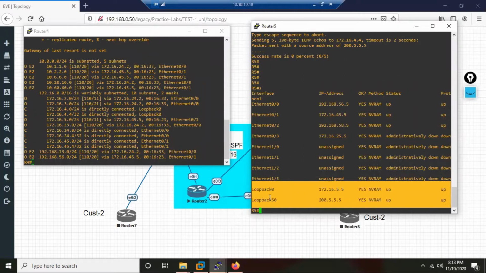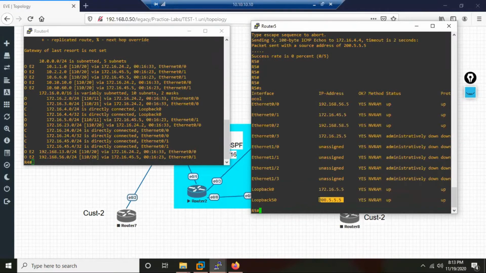Like all routing protocols, the criteria for router ID is, if multiple loopbacks, highest loopback. So R5 decided this as the router ID, LDP decided this, and that is what this IP is using. What about this IP? Is this IP reachable to R4? Yes. So suppose R5 would have selected this as the router ID, then R5 and R4 would have become LDP neighbors. Their neighborship would have got established. So what is the problem now? The router ID of your neighbor is not reachable.